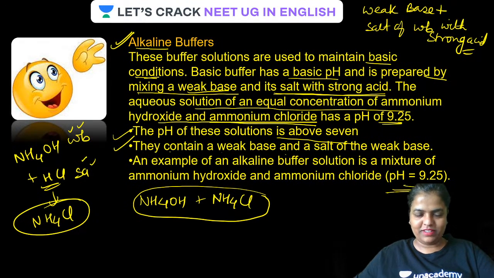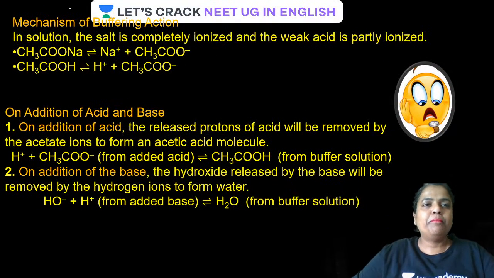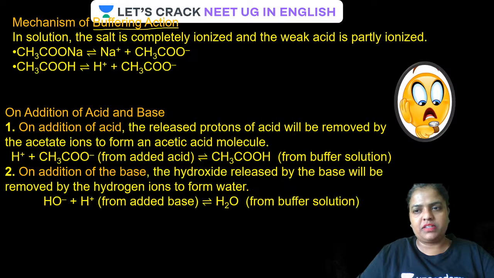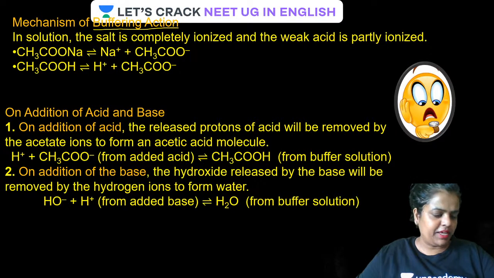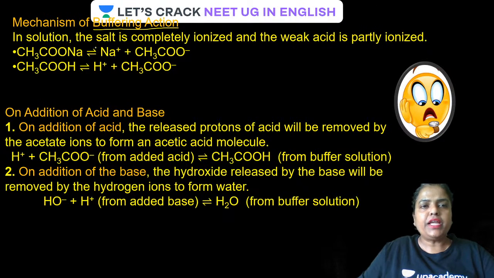Okay guys, all clear. Now have a look here. Mechanism of buffering action. How does the buffer solution keep its pH constant? Let us have a look on the screen. In solution, first of all, what happens? Just now we discussed that acidic buffer is a solution of acetic acid, a weak acid, and a salt of the weak acid with a strong base. So the weak acid is here, acetic acid.